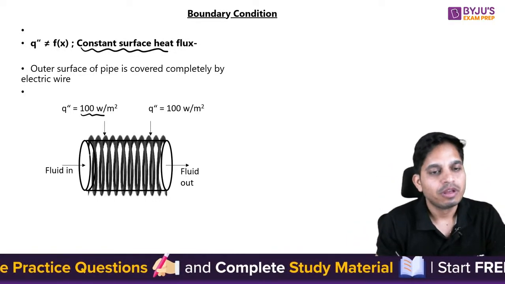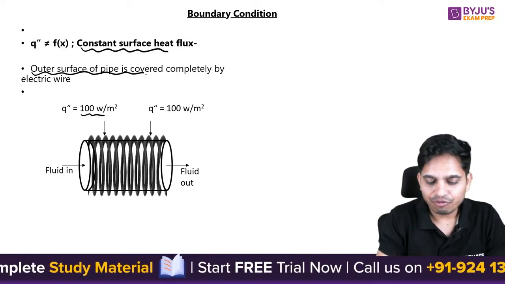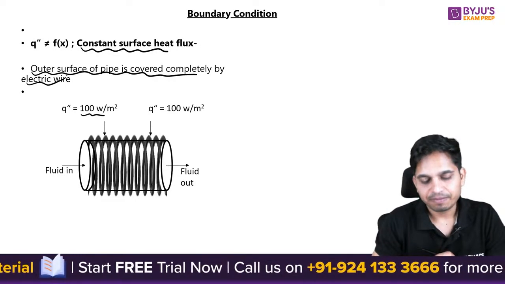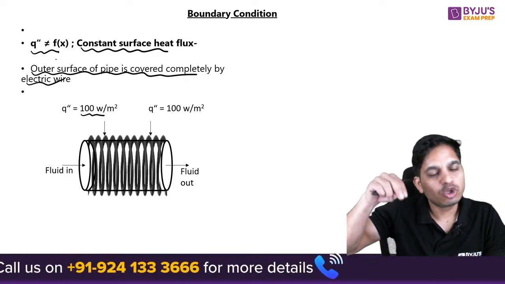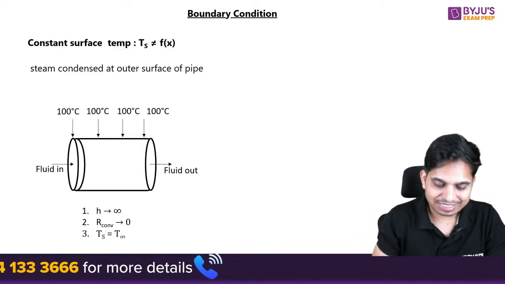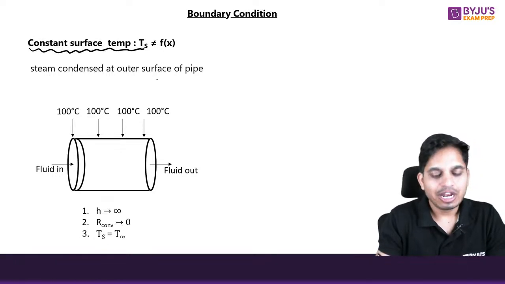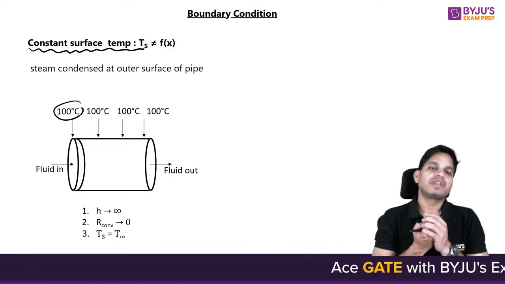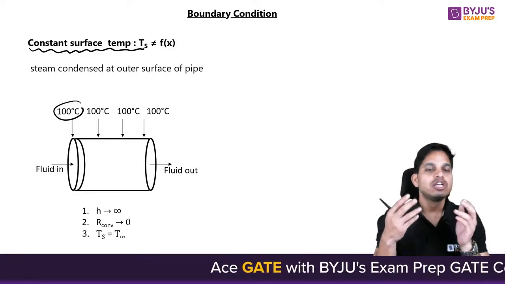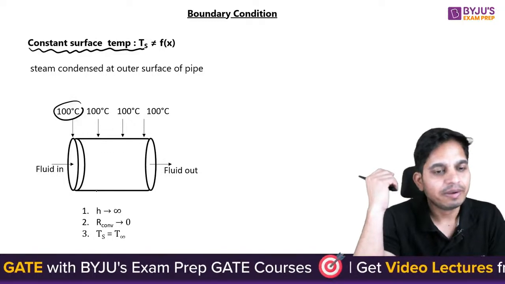So the entire outer surface of the pipe is covered completely by electric wire, and q is not a function of x; the same q you are giving at all x. Second case is constant surface temperature. Here you have maintained a surface temperature. For example, you are condensing steam over the entire surface. The steam will condense at 100 degrees, which means the entire surface will be at 100. Okay.